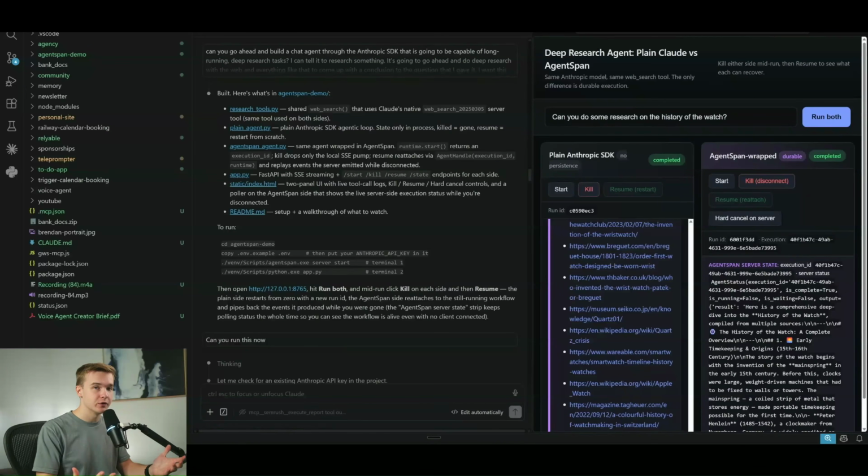Now, obviously for a production environment, you wouldn't be running this locally on your computer. You would want this to be stored in the cloud somewhere on two separate servers for the Agent Span state, as well as the application that you're running here. Once again, this is just the demonstration that I'm using in terms of a deep research agent, but if you're doing any other long running workflow tasks or long running agent tasks, all of those tasks as well could make use of something like this, which just stores that state separately in a way in which we're going to be able to retrieve it again and continue that conversation quite fluidly.